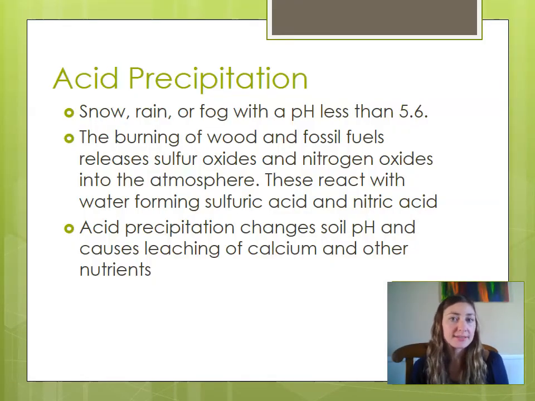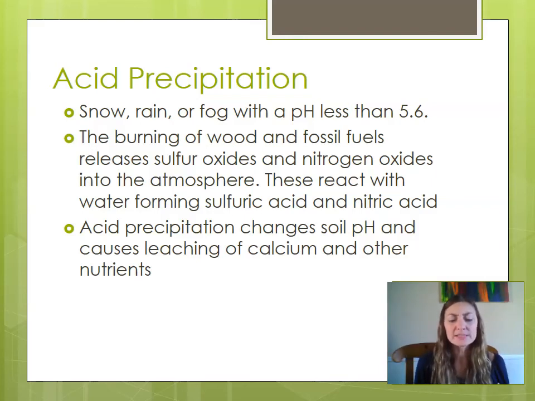Acid precipitation or acid rain has been a big topic in the news. Snow, rain, or fog that has a pH less than 5.6, which is acidic, is considered acid precipitation. Burning of wood and fossil fuels will release compounds such as sulfur oxides and nitrogen oxides into the atmosphere. And when these get around water, they form sulfuric acid and nitric acid, which are pretty strong acids. They react in the clouds, forming these acids, and then that cloud will drop that moisture back on land.